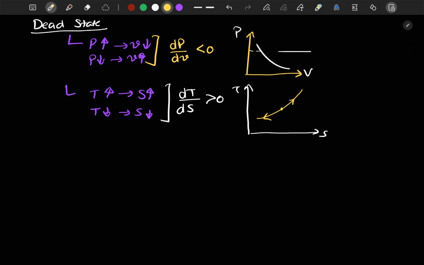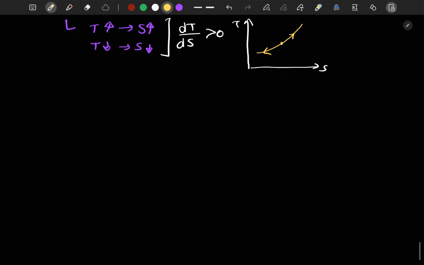Now let's say that p node and T node are the ambient pressure and temperature of the surrounding. So let's say this is our system, at pressure p, volume v, temperature T, and the surrounding has pressure p node and temperature T node.